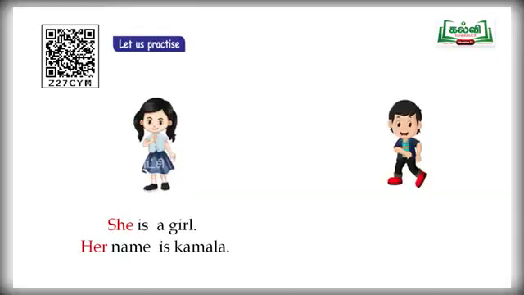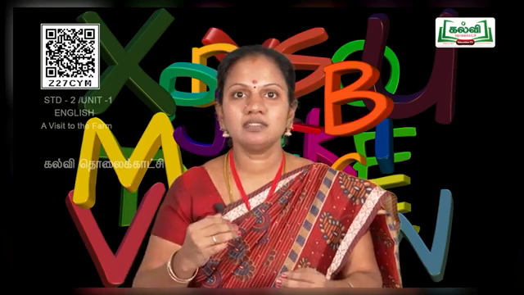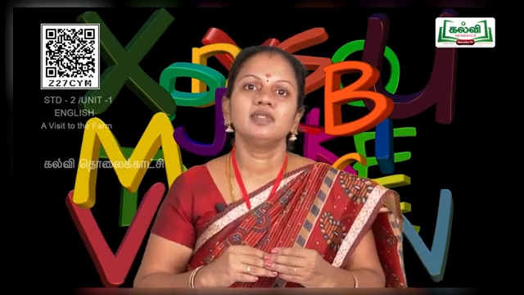Look at the next one, children. Boy. He is a boy. His name is Arun. His name is Arun. He is a boy. His name is Arun. You already know the meaning for he. He means he. What is meant by his? His means his. He means he, his means his. He is a boy. His name is Arun.